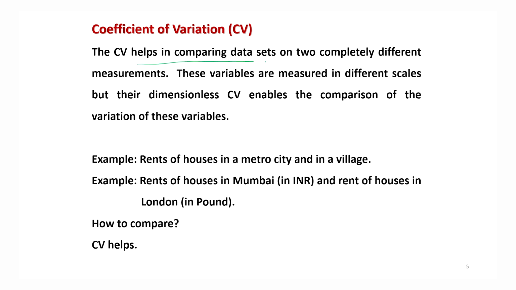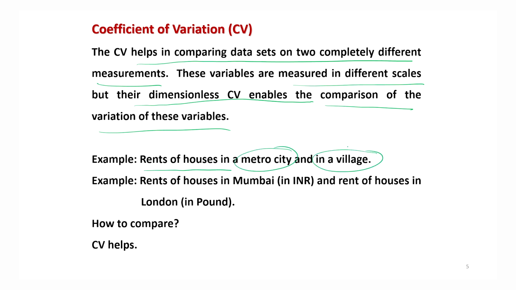So, this coefficient of variation helps in comparing data sets on two completely different measurements, right. These variables may be measured on different scales, but the dimensionless coefficient of variation helps us in making the comparison of the variation of these variables or data sets. For example, if you look at the rents of houses in a metro city as well as in a village, they vary a lot, but then the income in the village may be lower than the income in the metro city. The rents of houses, for example, in Mumbai, India, are much lower in comparison to the rent of houses in London, because the rent in London is measured in pounds and the rent in India is measured in Indian rupees.